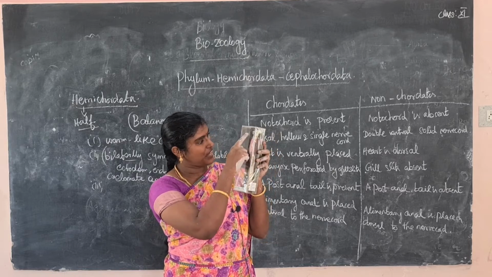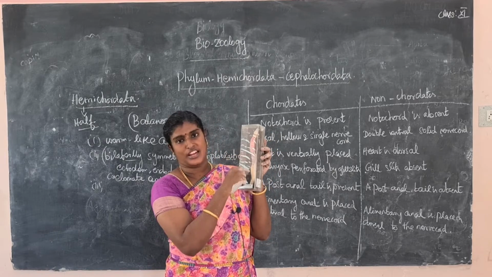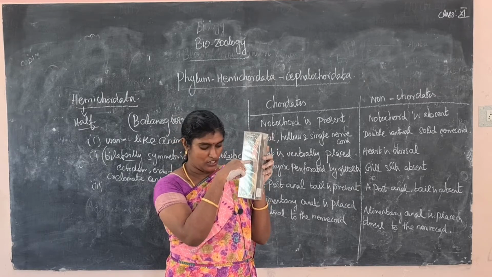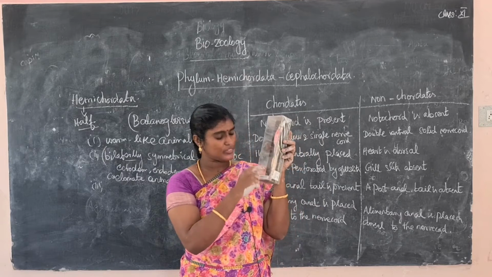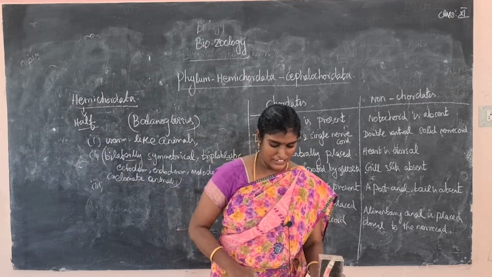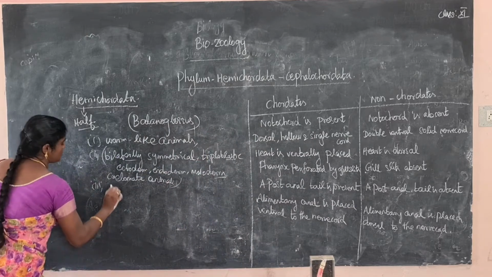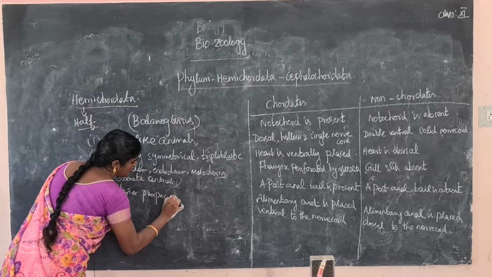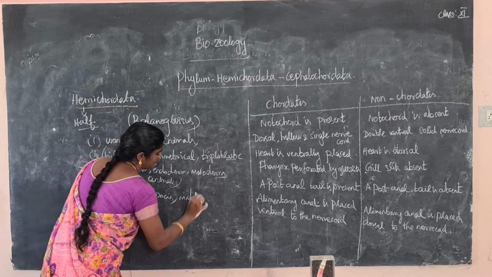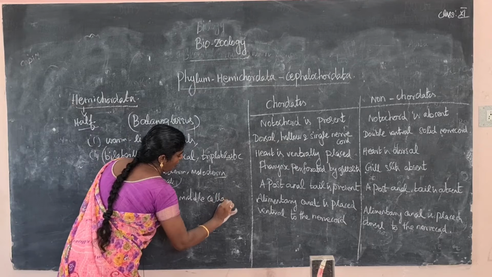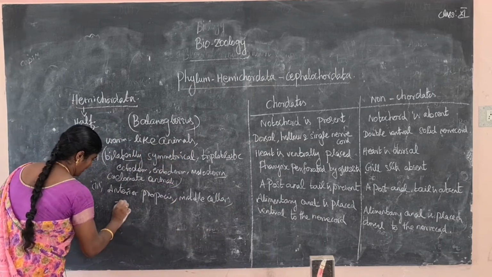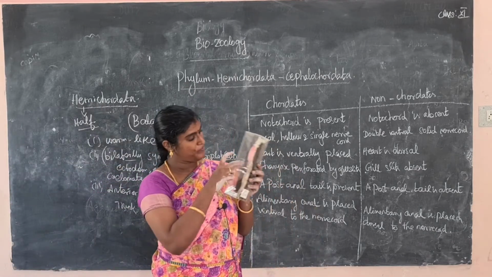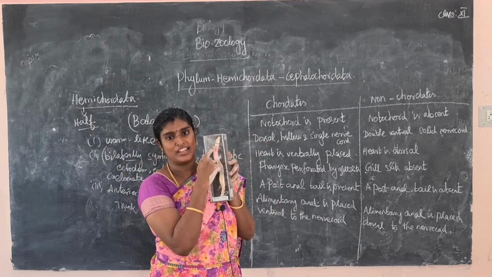This worm is divided into three regions: the anterior proboscis, the middle collar region, and last the trunk region or tail region. What is this? This is the anterior proboscis. This is the head region.